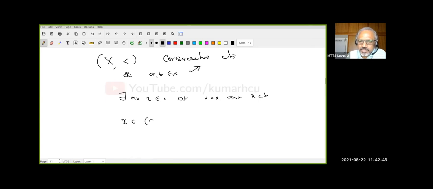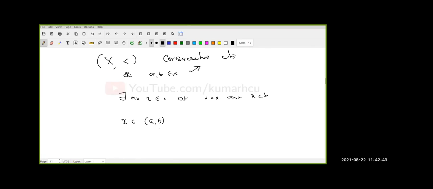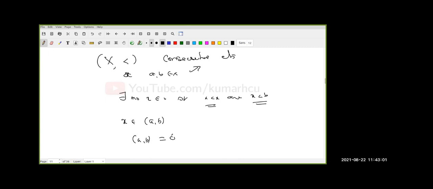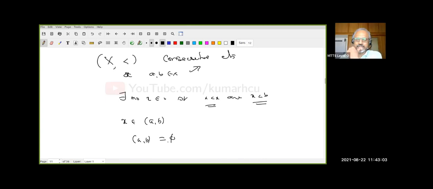That means x belongs to the interval AB, right? Open interval AB, we already defined. Do you remember? So when do I say two elements are consecutive? I say A and B are consecutive if the open interval AB is empty. That's it.